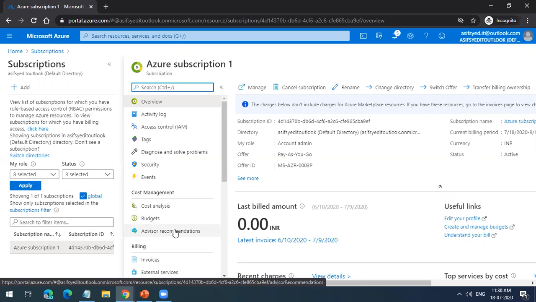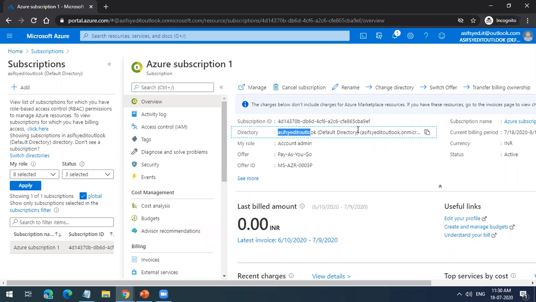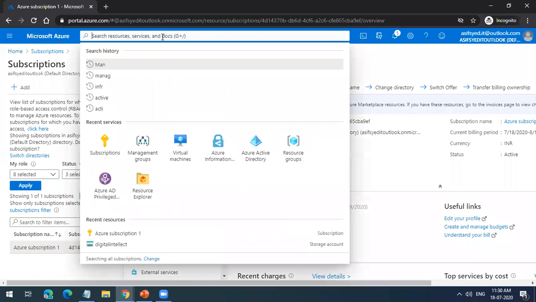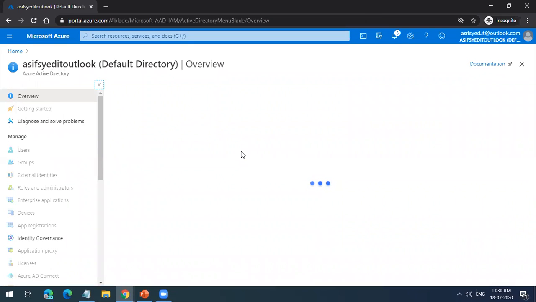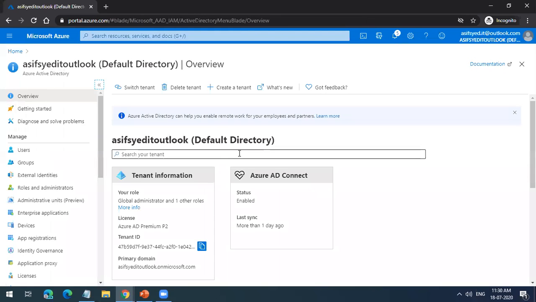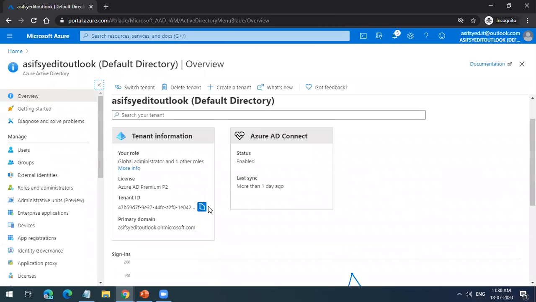Can a management group have multiple subscriptions? Yes. A management group can have multiple subscriptions, but all of them are associated with only a single directory. You have to understand this: if you have more than one directory, then you will have more than one root group. As of now, we only have one directory. That is the reason you see only one root group.